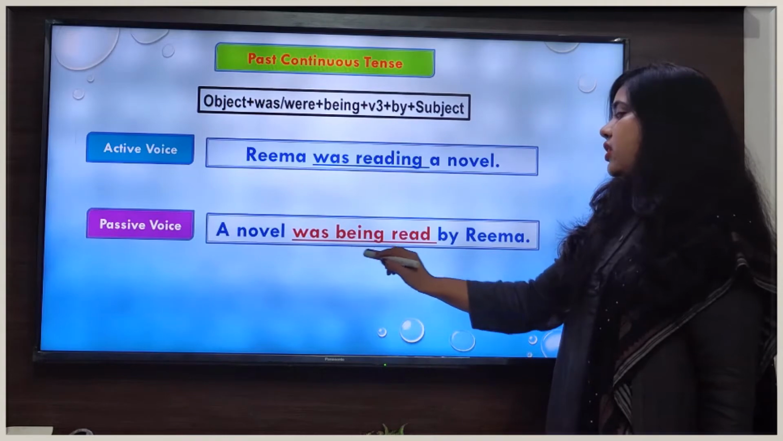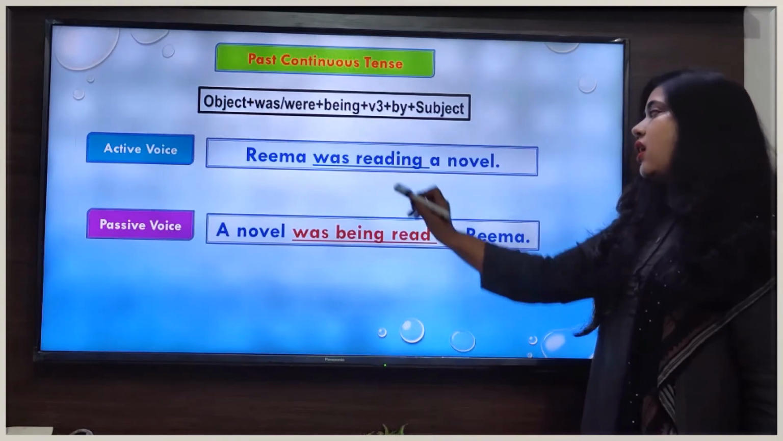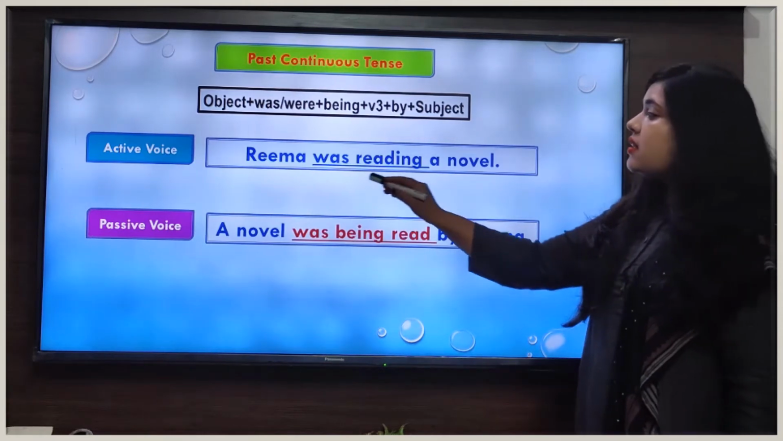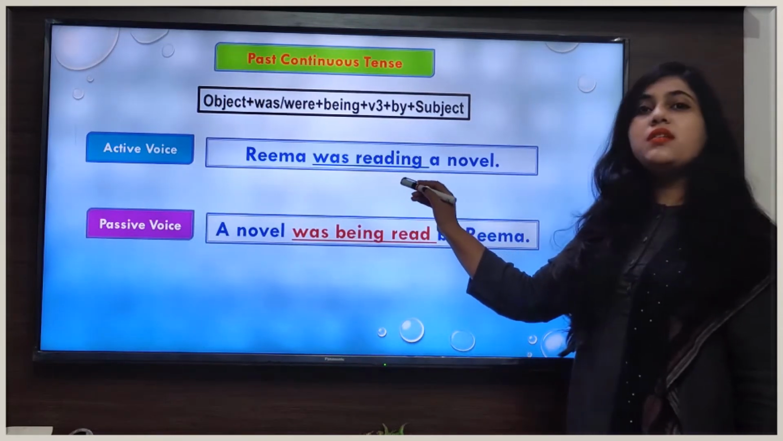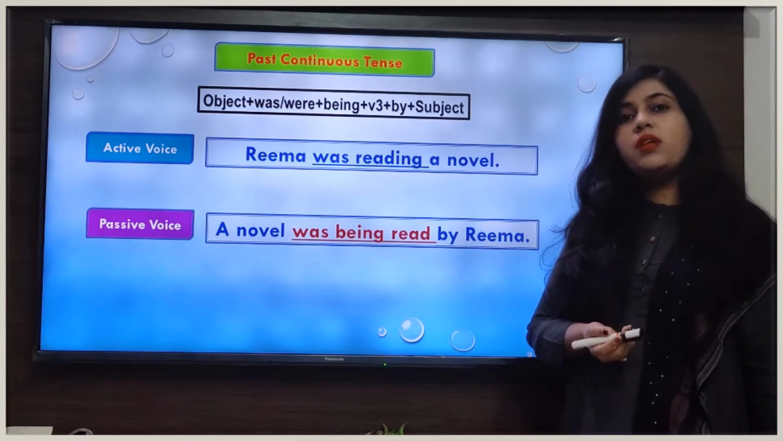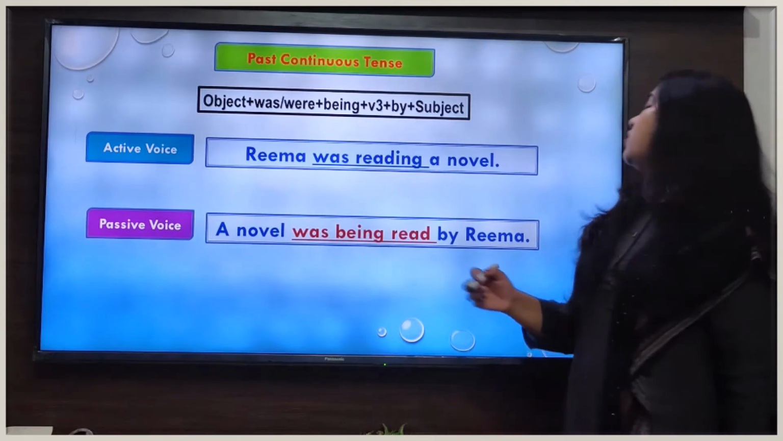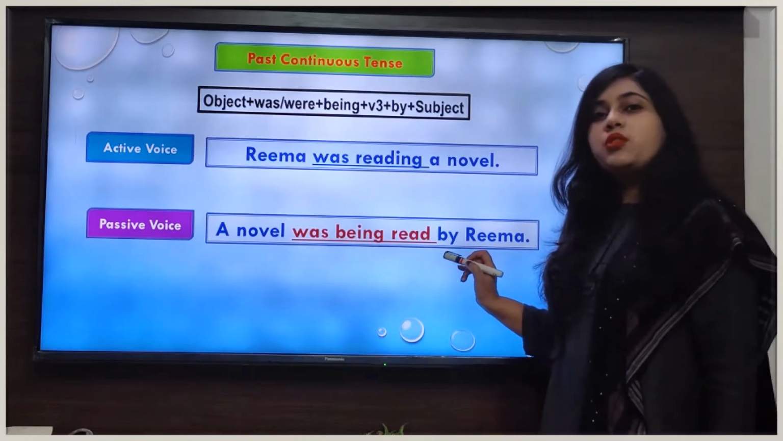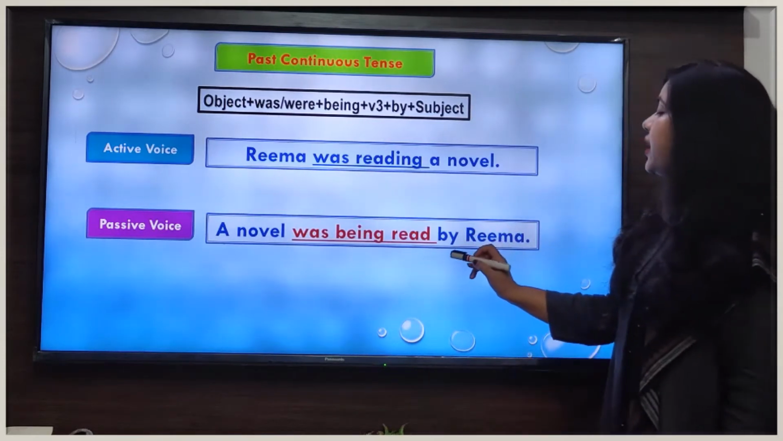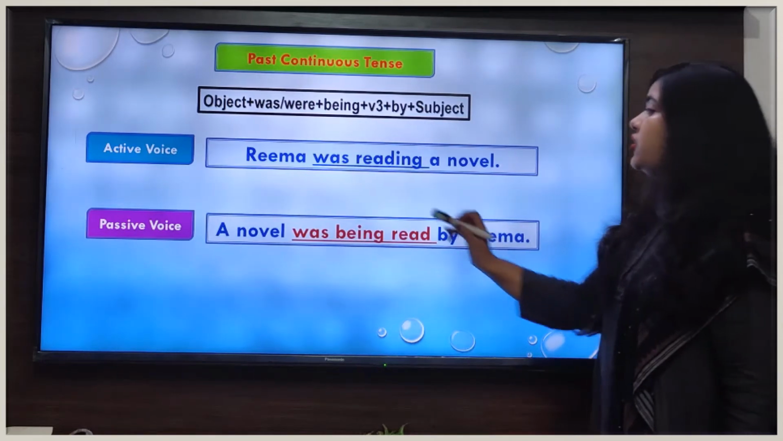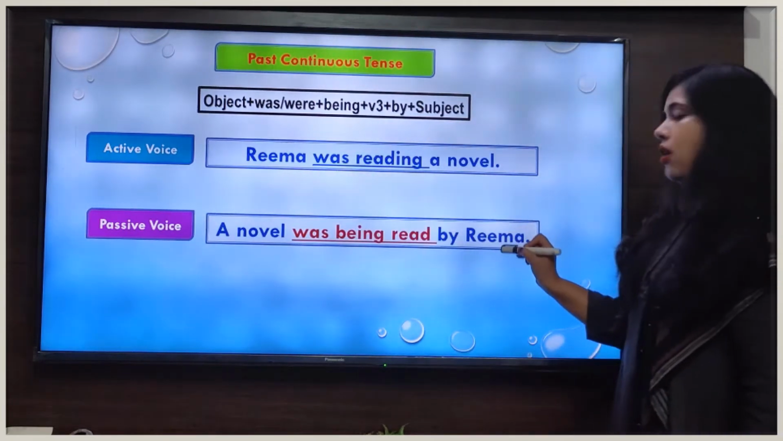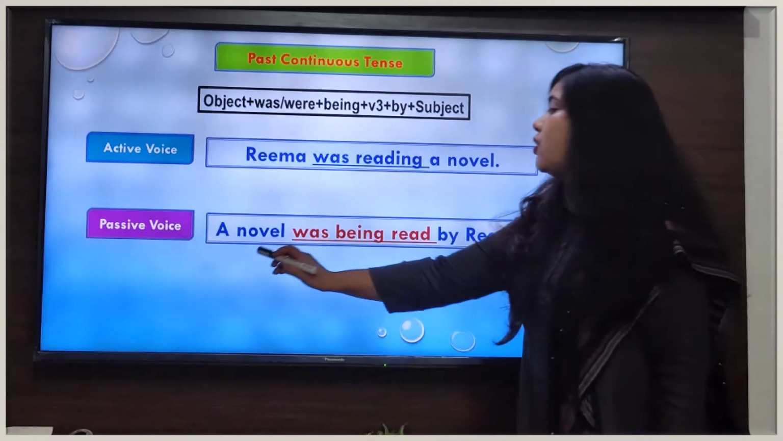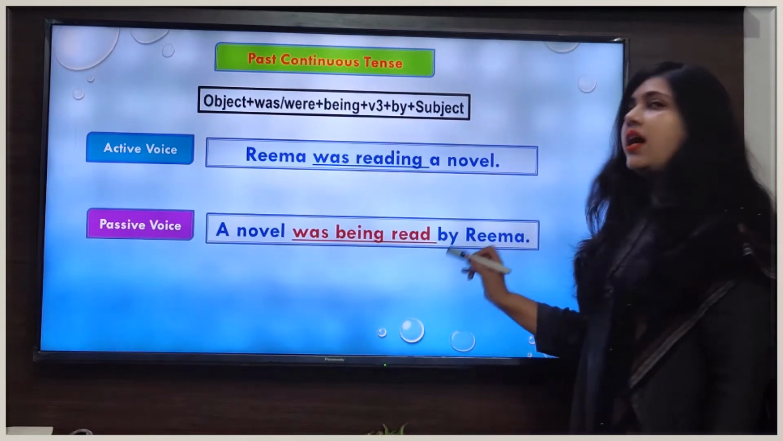That's why we have written here being, followed by the third form of the main verb read. So here you can see in this sentence our main verb is reading, and what is the third form of the main verb read? That is read. So that's why we have written here read followed by the preposition by. And after adding the preposition by, we will change the subject into object, and our sentence will be in passive voice. A novel was being read by Rima.